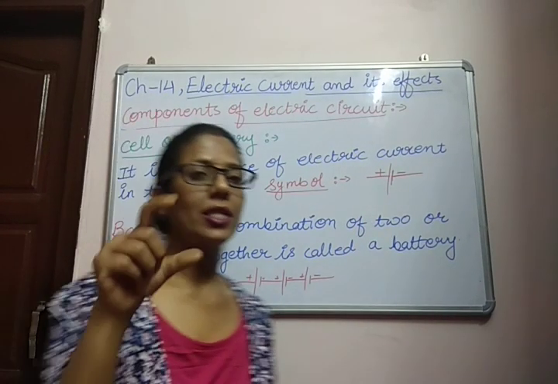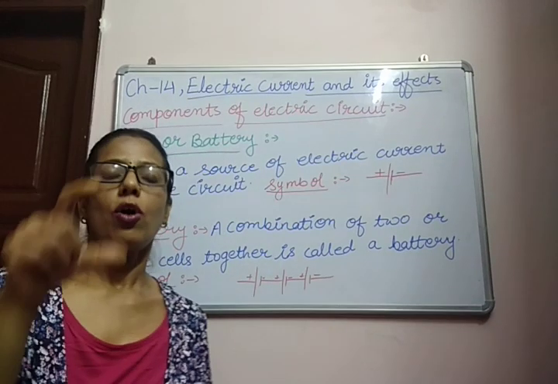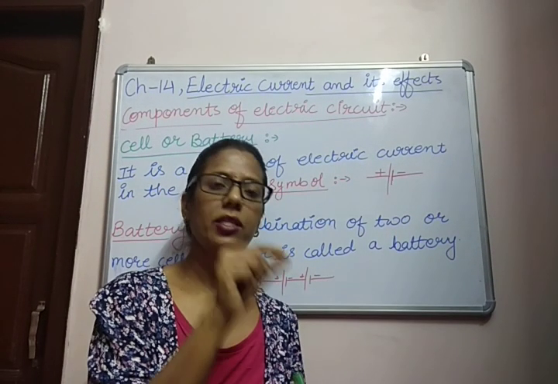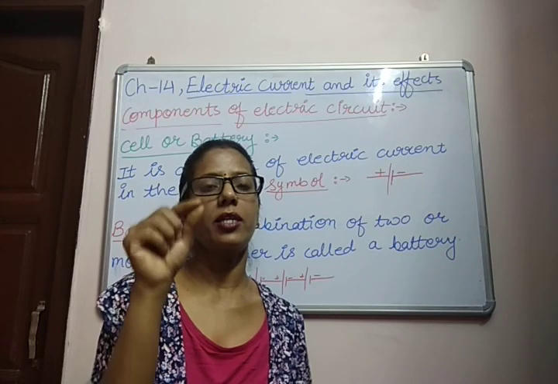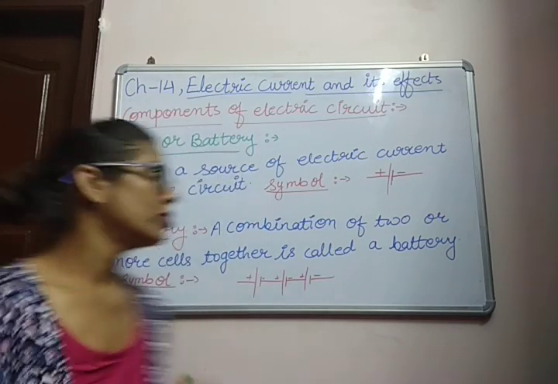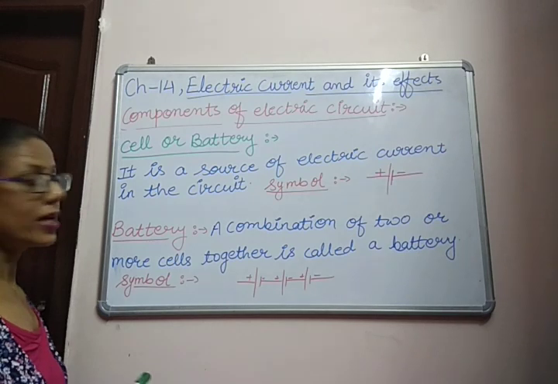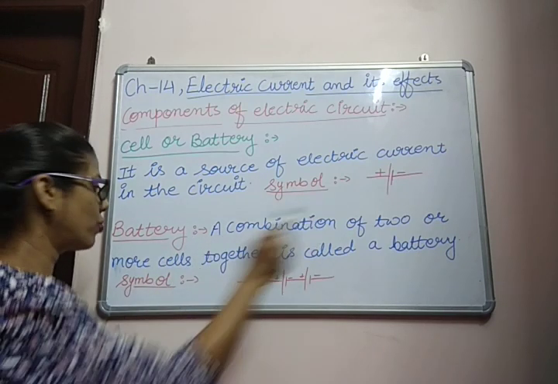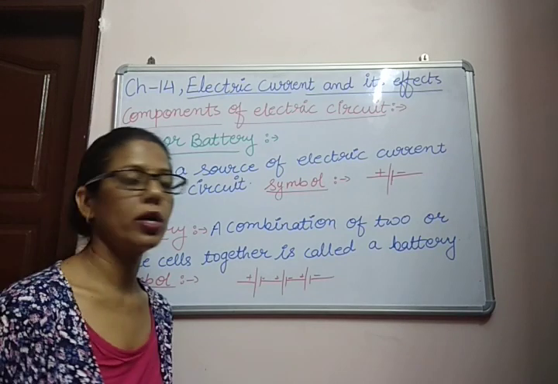Because whenever we see the cell, there are always two signs on it. On one side there is a positive terminal and on the other side there is a negative terminal. So this is the symbol of an electric cell. Next, battery. A combination of two or more cells together is called a battery.